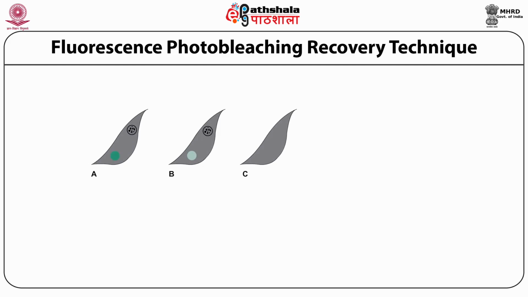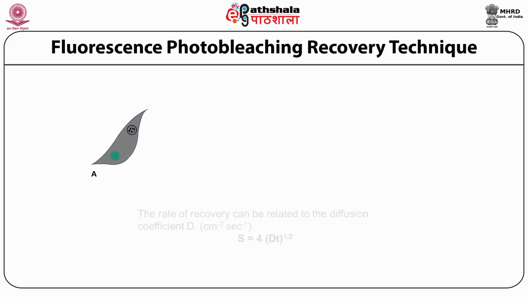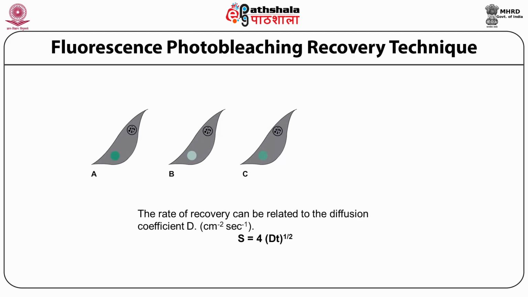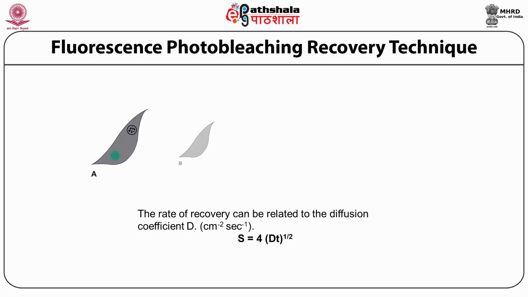It is found that the fluorescence in this region is again recovered with time. What happens is that the bleached molecules move away and the fluorescent molecules move in. The rate of recovery can be related to the diffusion coefficient D as shown in the slide. This powerful technique allowed measurement of the diffusion coefficient of both lipids as well as proteins.